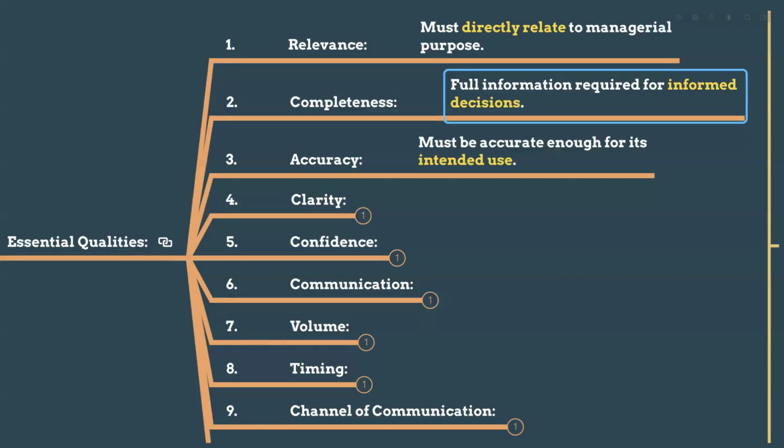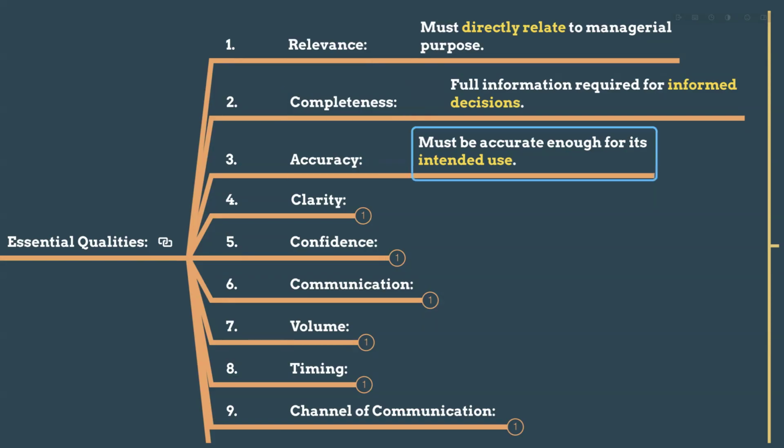A completeness example: a retail shop owner analyzing profits must consider the online sales as well as the store sales. Then only can they combine the actual sales. That is completeness. If your sales figure is missing the online sales, then it is incomplete for decision making purposes. So the data should be complete.